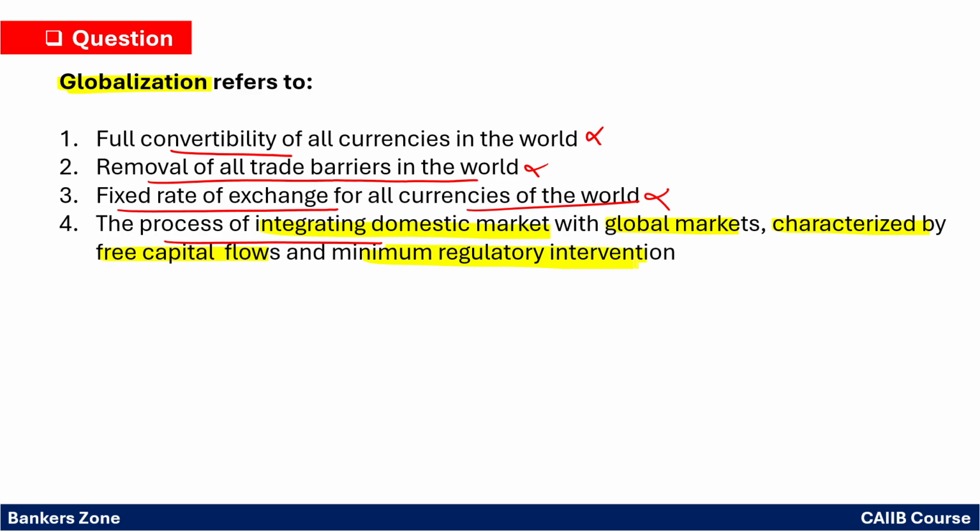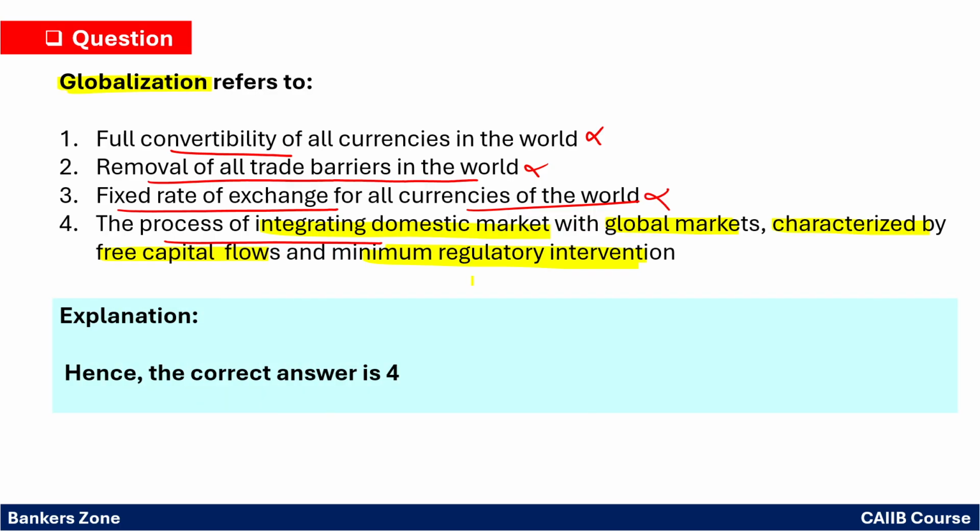That is the basic definition of globalization. That means the Indian market should be connected with the global market, where restrictions are fewer and you can easily transfer and collect money internationally. That is simply the meaning of globalization. Hence, option number 4 is the correct answer.